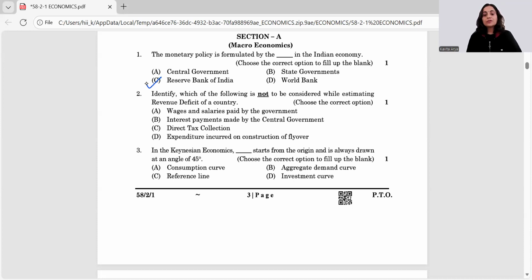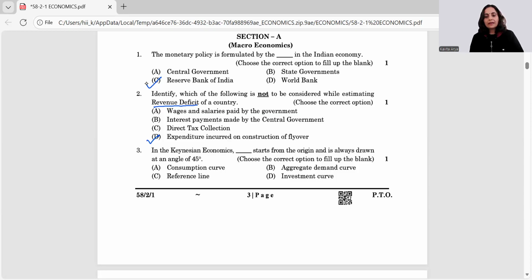Identify which of the following is not to be considered while estimating revenue deficit of a country. See, revenue deficit, right? So we'll talk about something which relates to capital assets or liability here in this question. Wages and salaries are revenue in nature. Interest is revenue in nature. Direct tax again is revenue in nature. Expenditure on construction of flyover. Yes, this is not revenue deficit related, right?